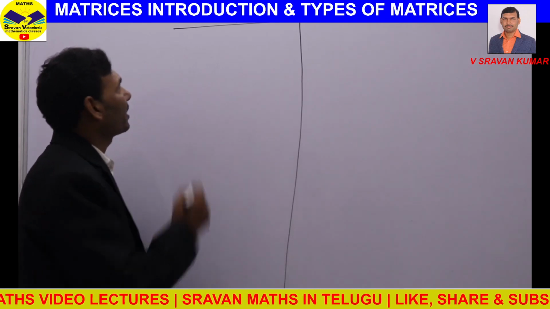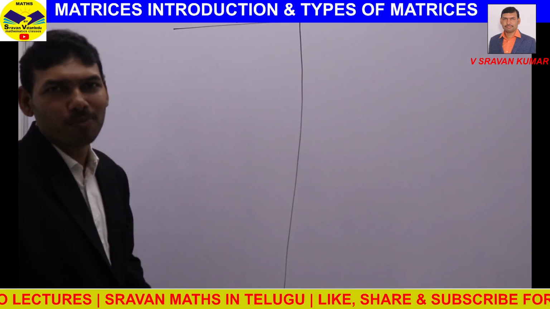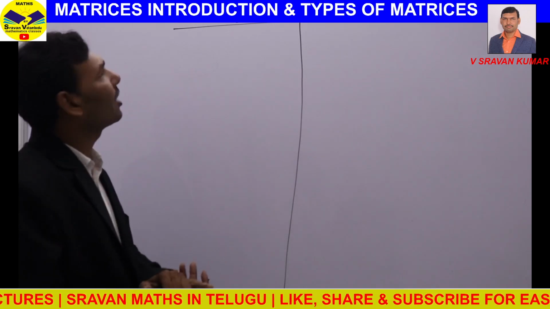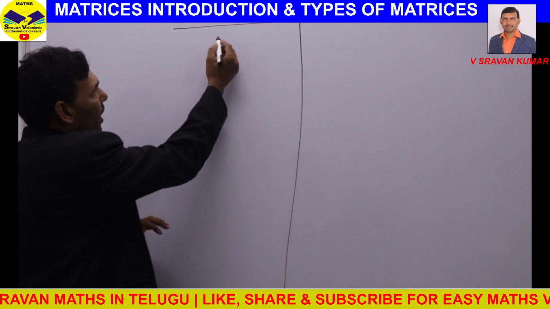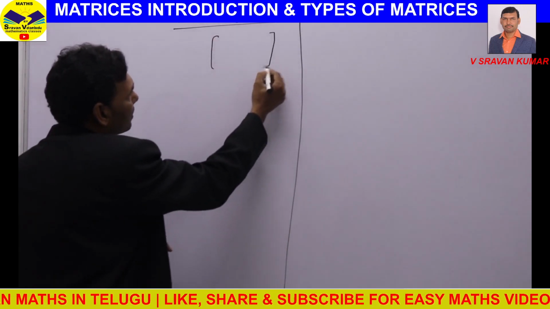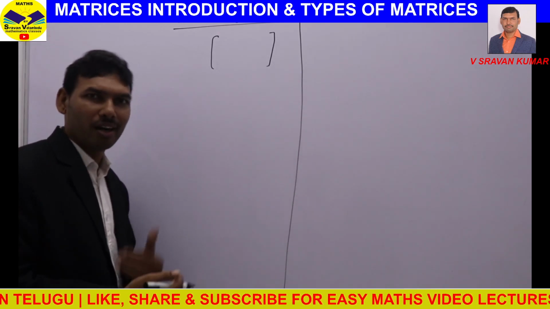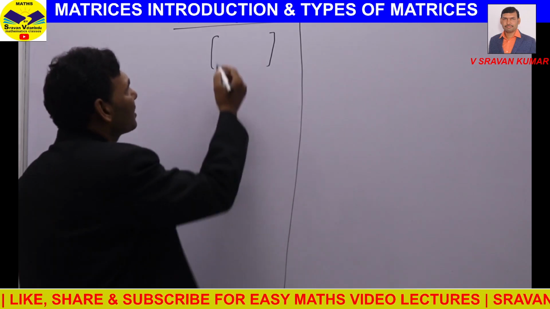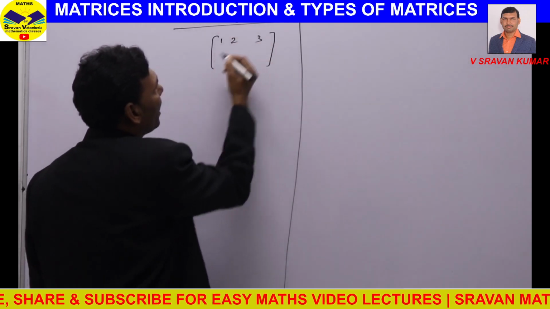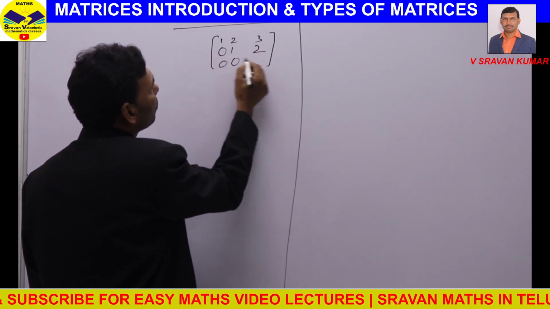Upper triangular matrix. As we just discussed the principal diagonal, basing on the principal diagonal we are going to discuss the upper triangular matrix also. In a square matrix, if all the elements below the principal diagonal are 0, then that matrix is called an upper triangular matrix. For example, 1, 2, 3, 0, 1, 2, 0, 0, 3.